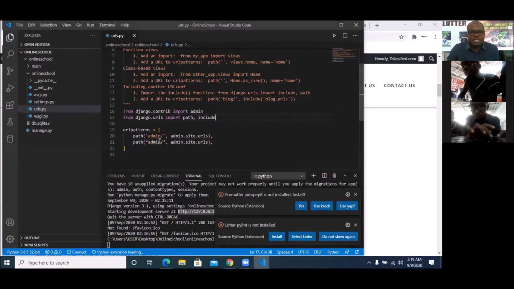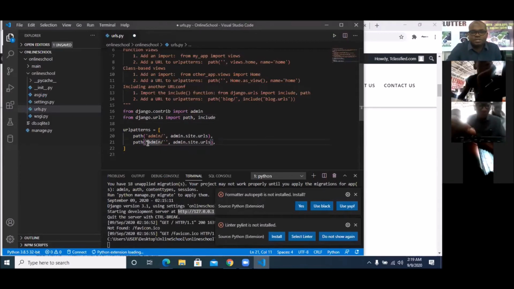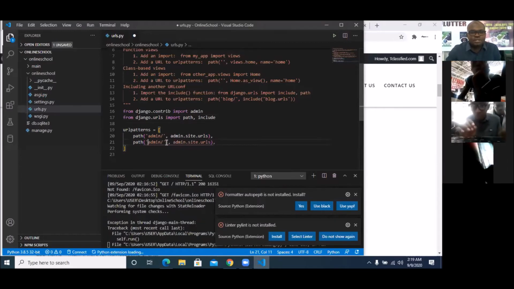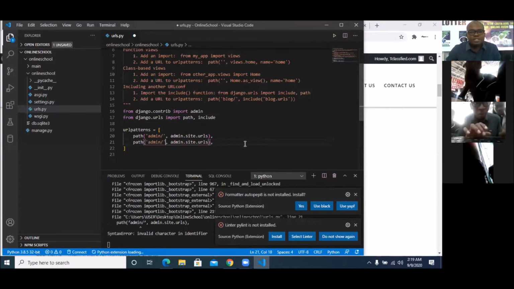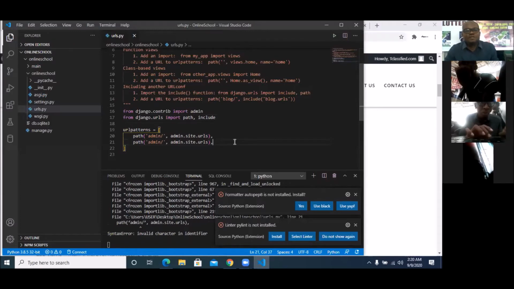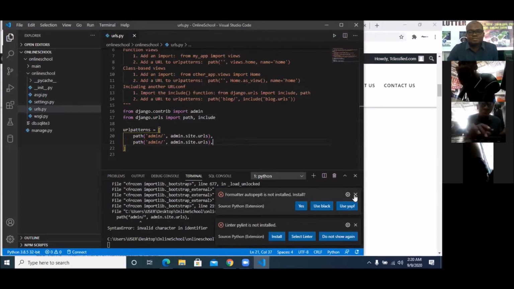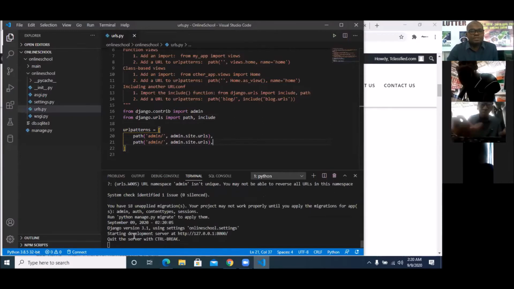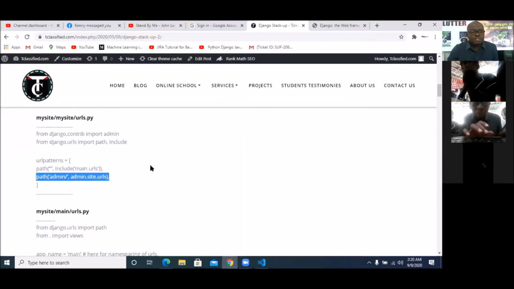If you copy this from a text page, this is not going to be okay. So make sure that you change this to a single quote, because it's now writing another thing. Make sure you have your single quote. Remember, that was the issue we had in the first practice that we did. So once you're done, do Control S to save. Notice the corrections that I made. Do Control S. Once you do, you see that it's running very well, meaning that there are no errors. So we just included this. Okay, I picked admin. I'm not supposed to pick admin. I'm supposed to pick path. This is the one I'm supposed to pick.